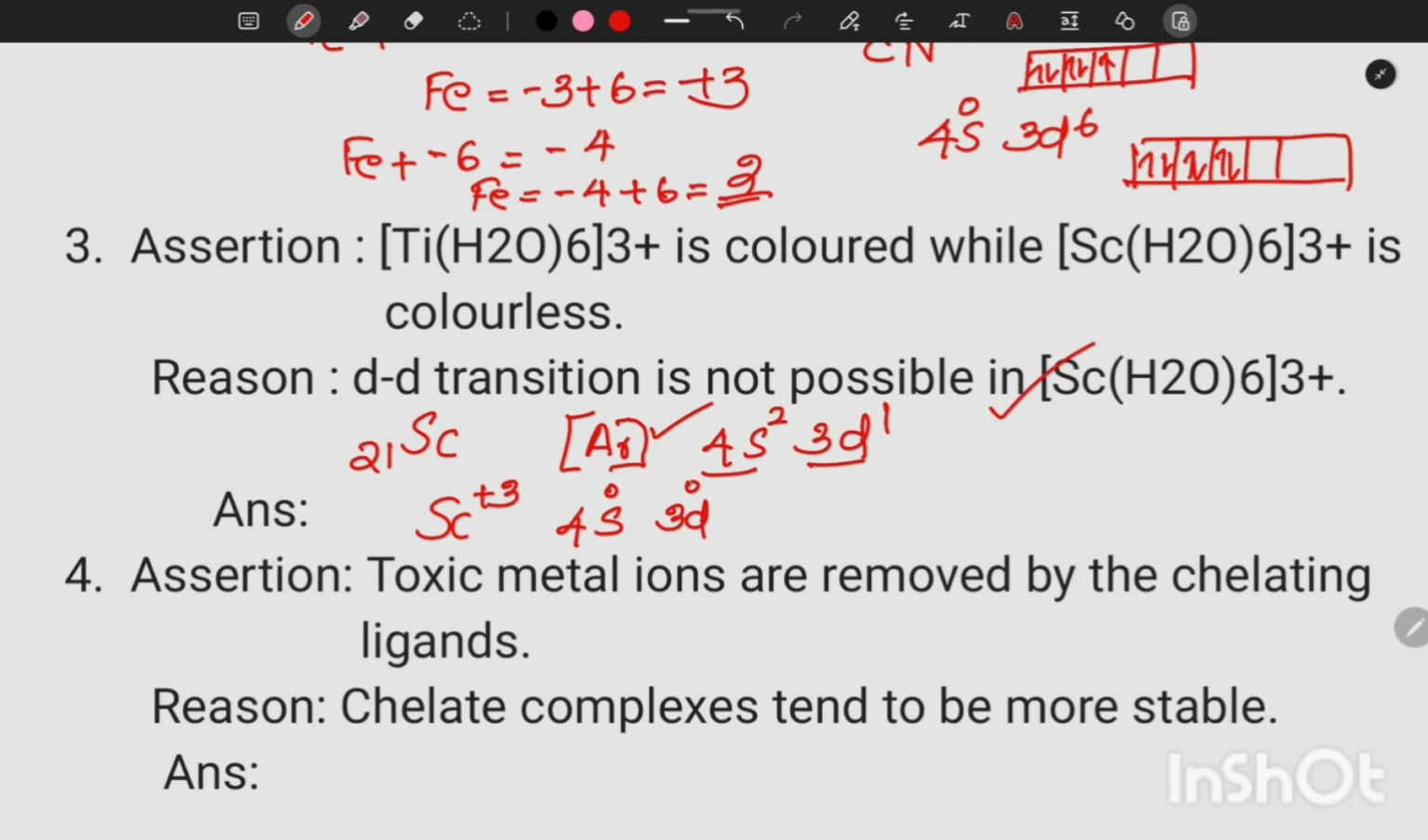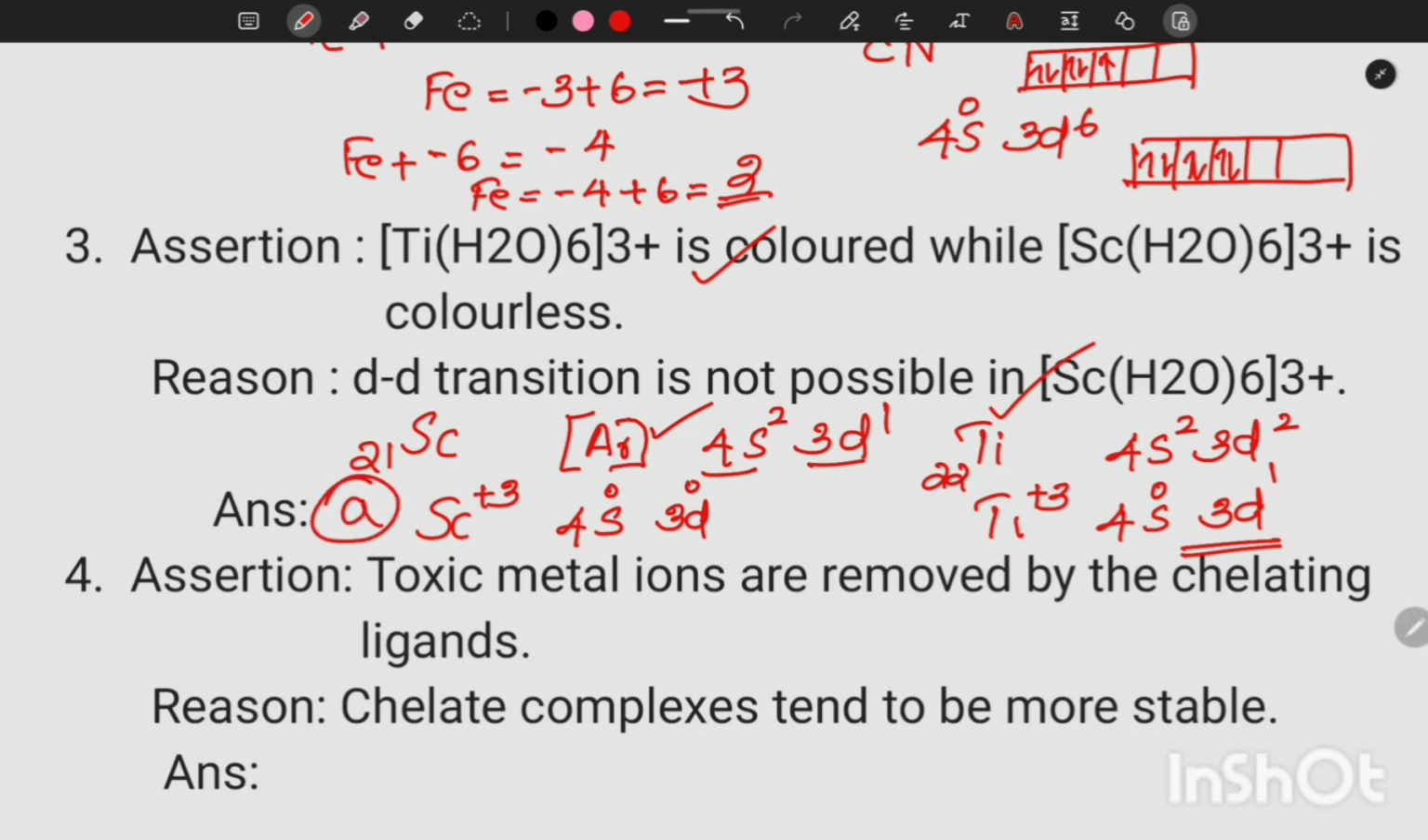That statement is correct. Titanium, we know its atomic number is 22. So [Ar] 4s2 3d2. In the titanium complex, it is in the +3 oxidation state. So we have to remove electrons from the 4s orbital and 3d, and 1 electron is left in 3d. So d-d transition is possible, so it is colored. So assertion and reason, both statements are correct, and reason is the correct explanation of the assertion. So our option is A.